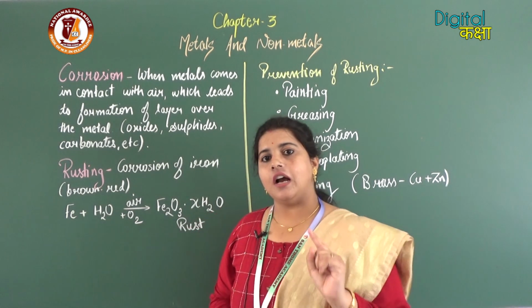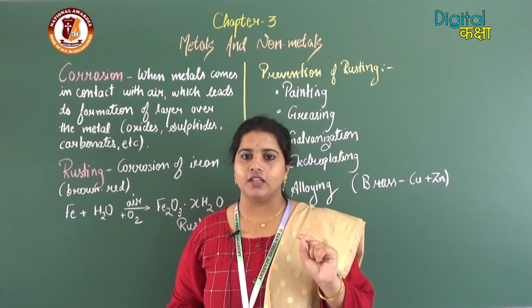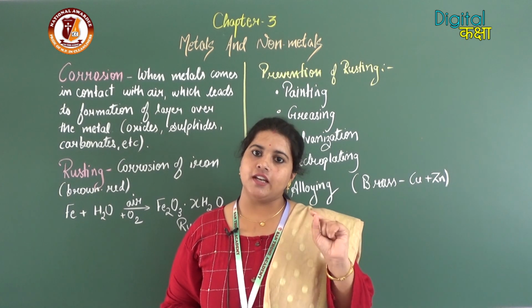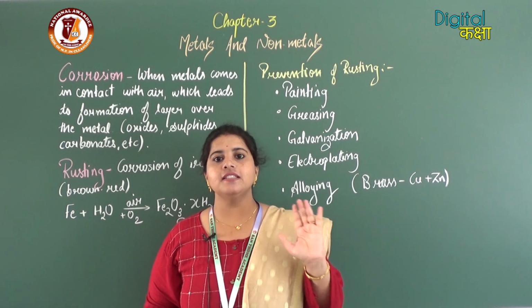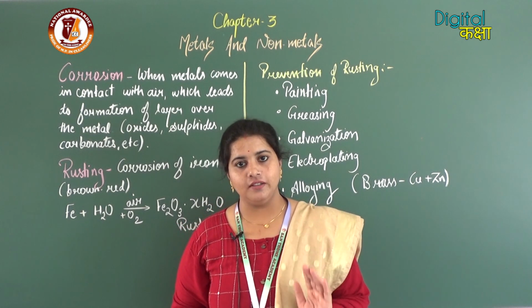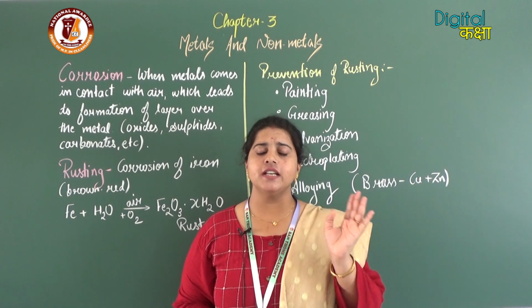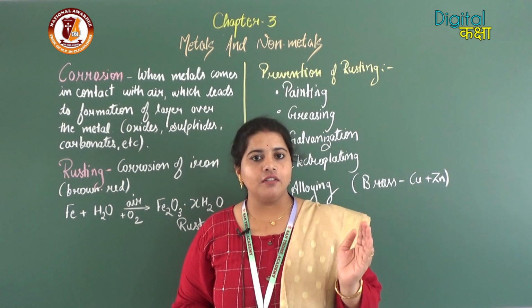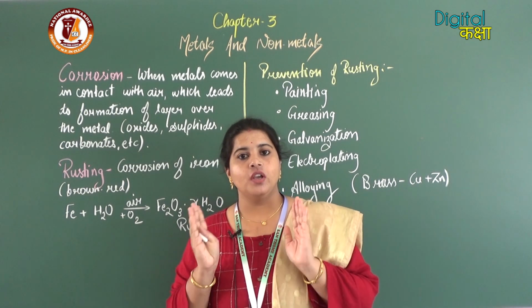So if the iron piece or any other metal piece, like silver articles, are completely silvery in appearance when we purchase them from the market, but after long use they turn black. The silvery appearance of silver articles converts to black. Why?